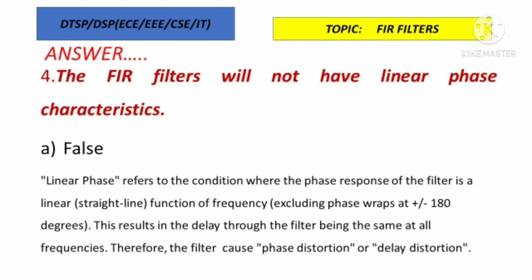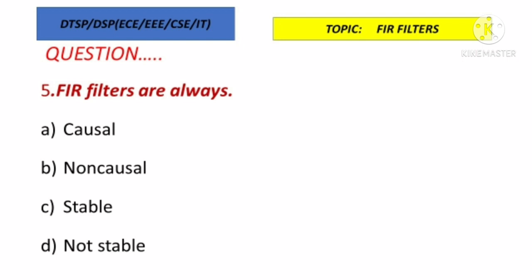So the FIR filter phase is a linear function of frequency. One of the advantages of FIR filter is that the phase is always linear with respect to frequency. That is one of the main advantages of FIR filter when compared to IIR filters. So the given statement is false. The correct statement is FIR filters will always have linear phase characteristics.